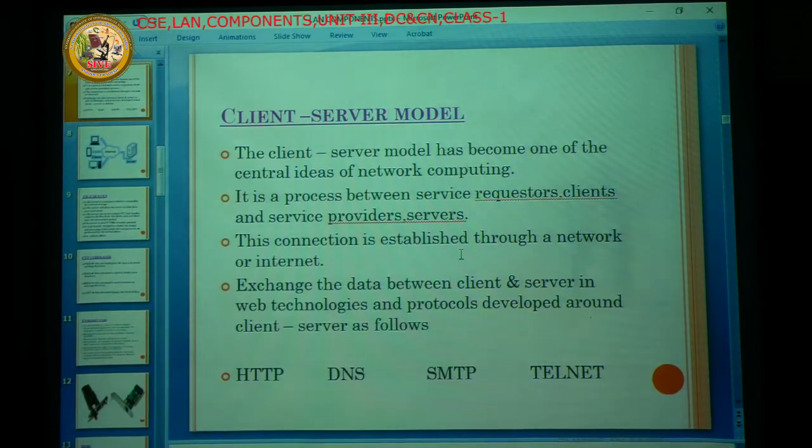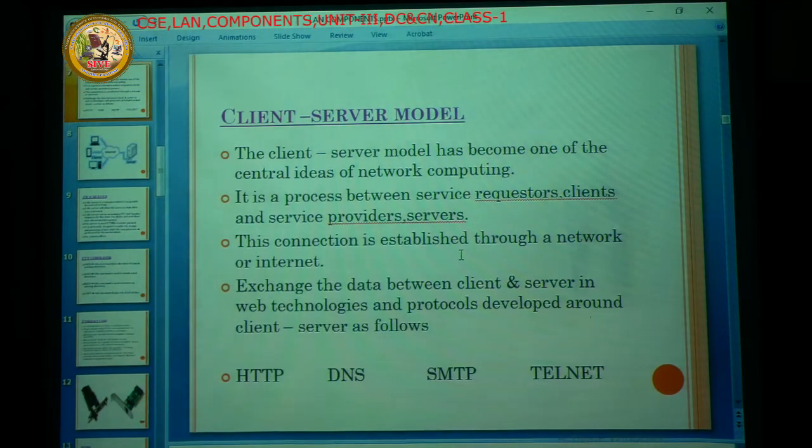With websites, data is exchanged between a website and the server, and the server also responds to a number of websites. So there are protocols existing between the client and server. They developed some protocols between the client and servers.